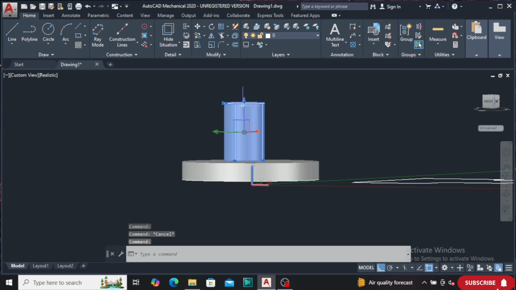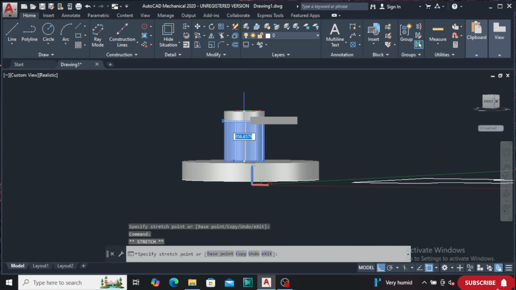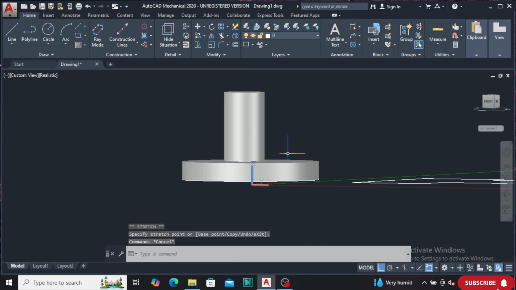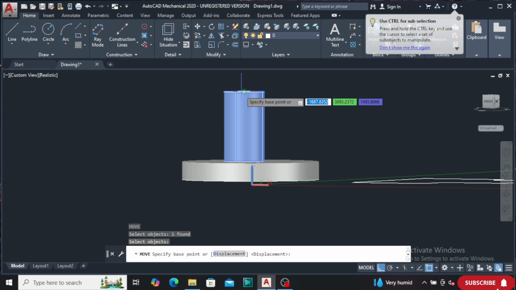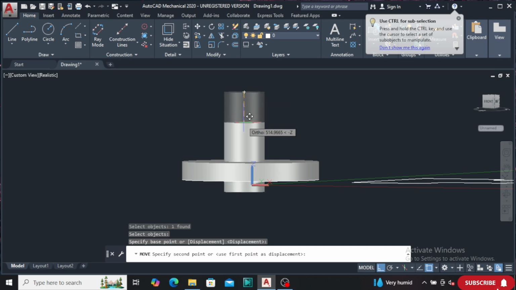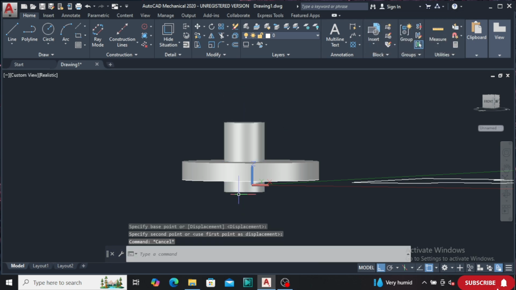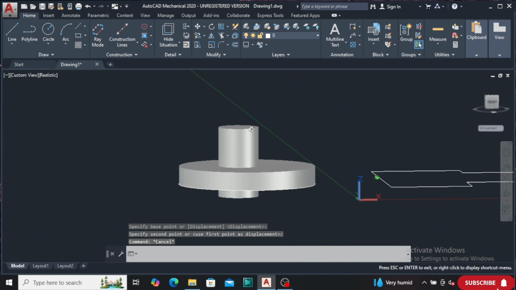After that we will subtract this part. Move this object, press enter. From here you can see this is going to the other side. Okay, now I will subtract this object.